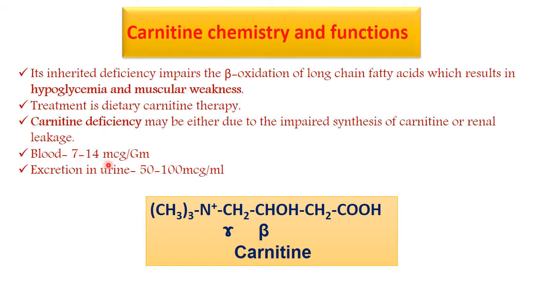And you see the structure of carnitine, that is 3-methyl attached on this and CH2. It is butyric acid with 4 carbon, that's why it is butyric acid.